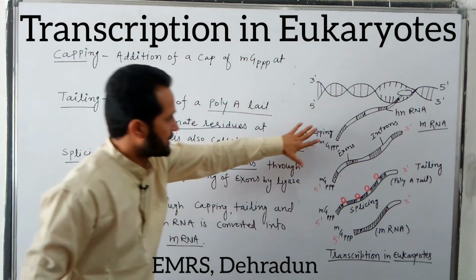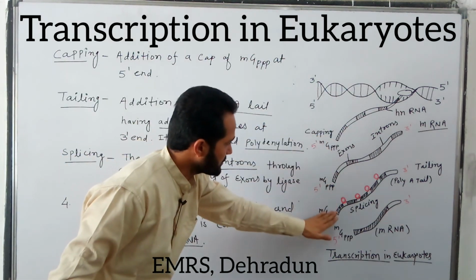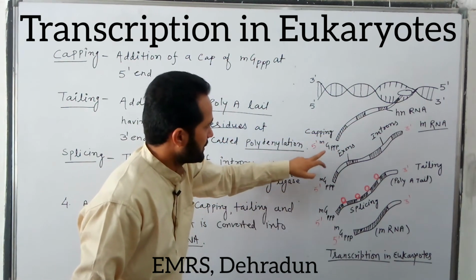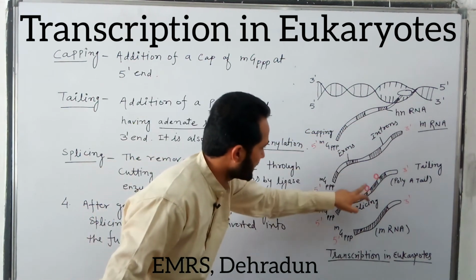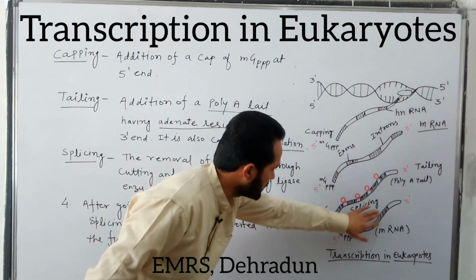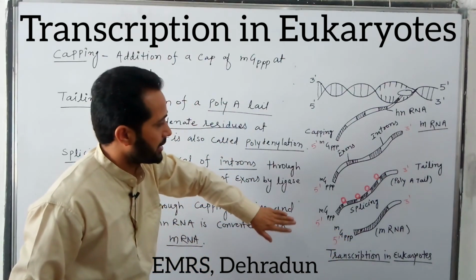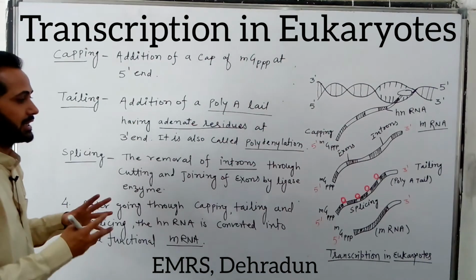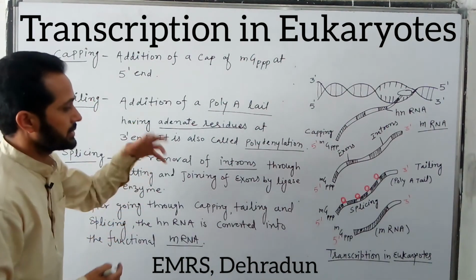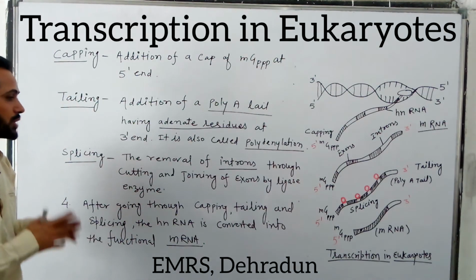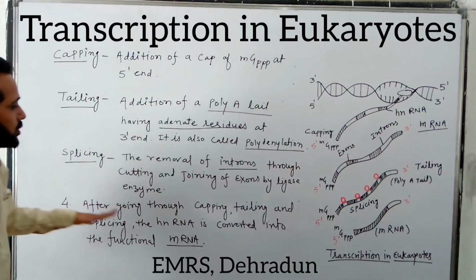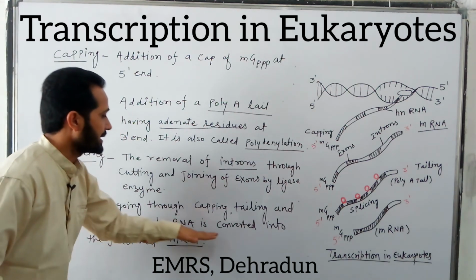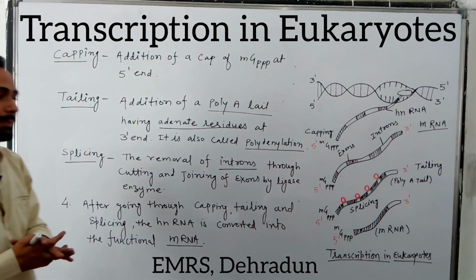So as the hnRNA passes through all three processes, capping is done here, tailing is done here, splicing is done here. Now the functional RNA is formed, that is called functional mRNA. So in this way the transcription process completes in eukaryotes. So this is the last step. After going through capping, tailing and splicing, the hnRNA is converted into the functional mRNA.